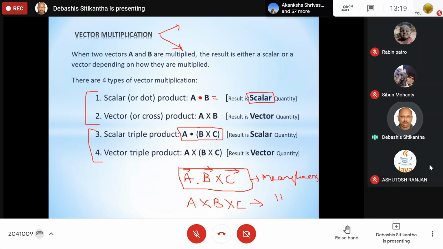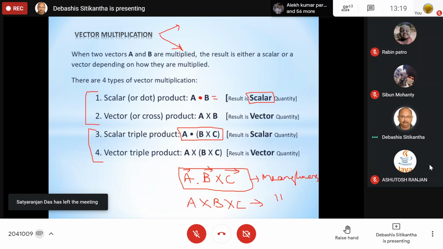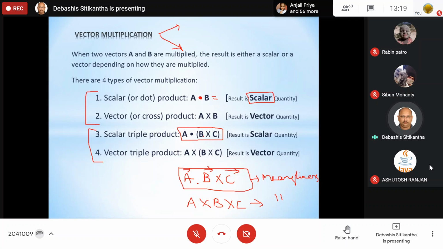One is the scalar triple product, the other one is the vector triple product. So first write down the first vector dot, then A vector cross B vector. Now why am I giving stress on this particular term? It is because when B is cross multiplied with C, it is going to give you another vector D. So A vector dot D vector is going to give you a scalar quantity.